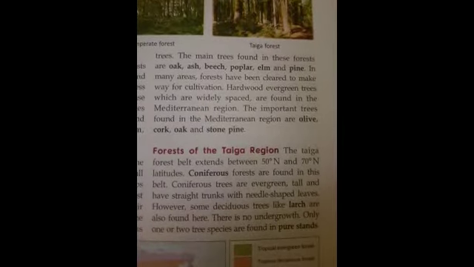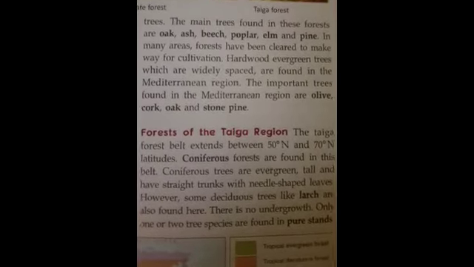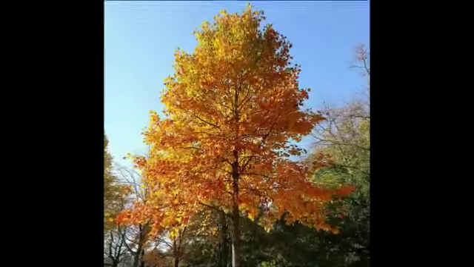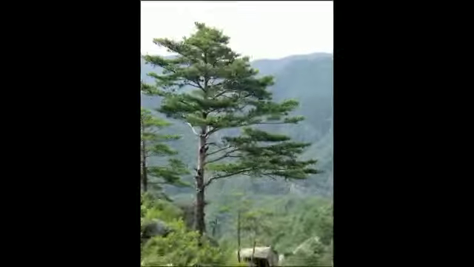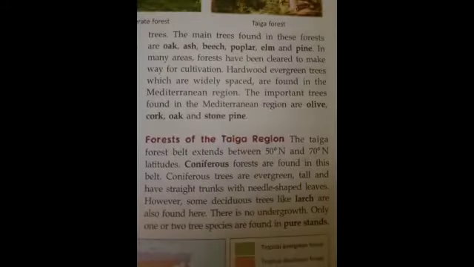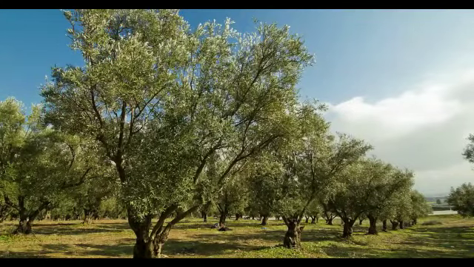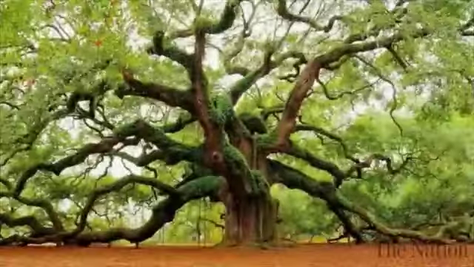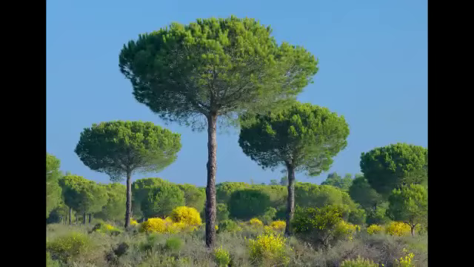Some of the varieties of trees which are found in this region are oak, ash, beech, poplar, elm and pine. Hardwood evergreen trees which are widely spaced are found in the Mediterranean region. The examples are olive, cork, oak and stone pine.